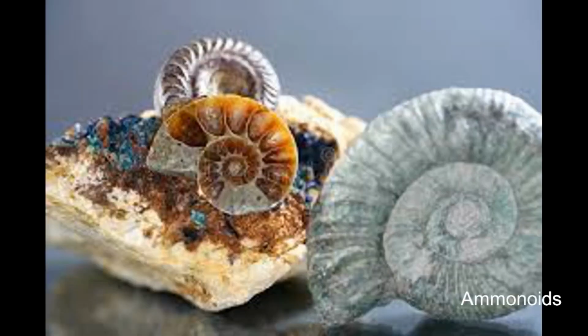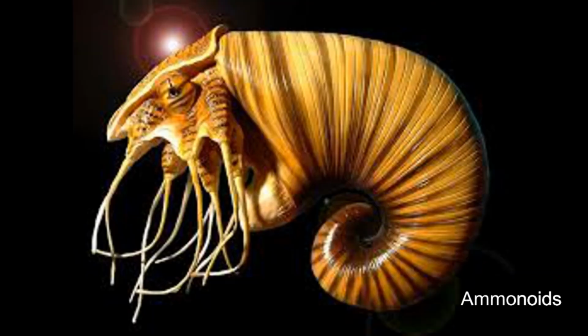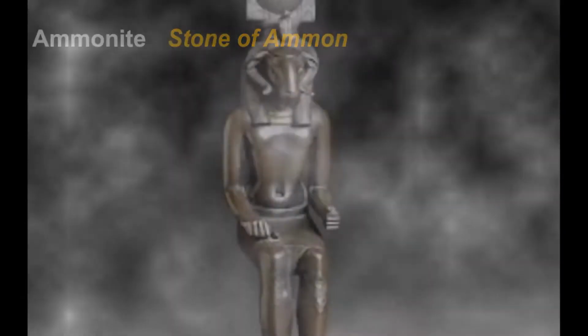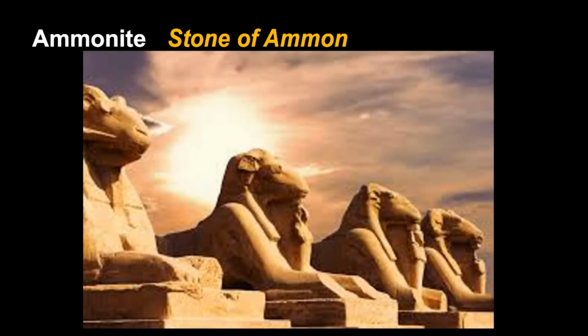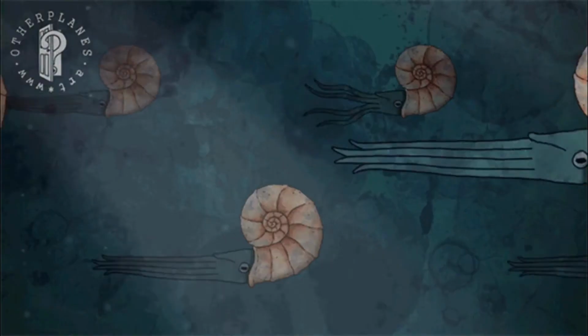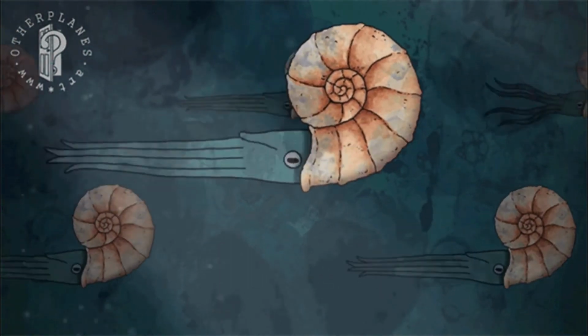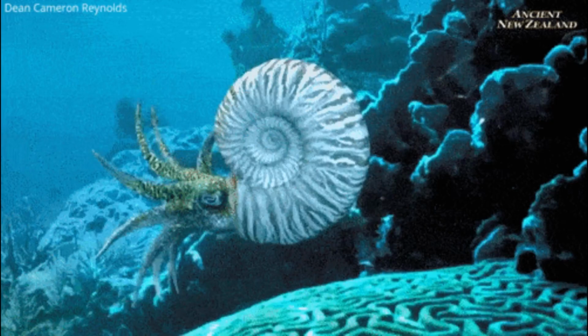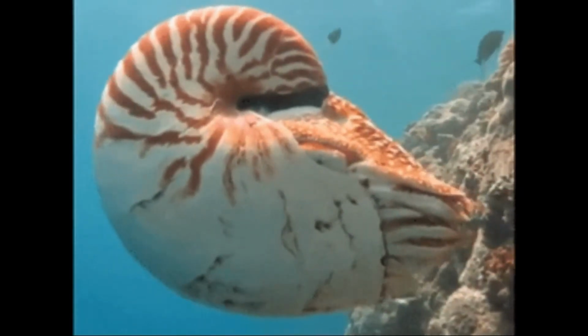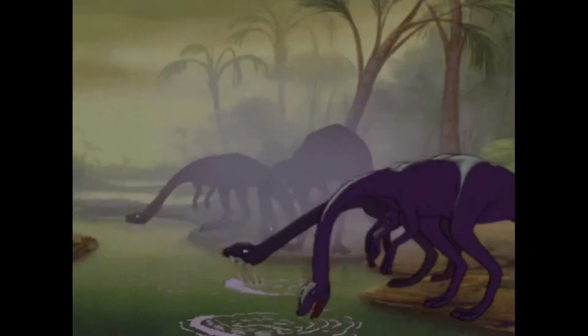Ammonites was the name given to a special group of these cephalopods whose fossil shells were curled like a ram's horns. Look at the shells, just like ram's horn, the Ammonites. The word Ammonites means stone of Ammon, referring to the Egyptian god Ammon, who was sometimes symbolized by the horns of a ram. The shells of these animals grew increasingly elaborate and varied. Most Ammonites could completely withdraw and close themselves inside their shells. Some were crawlers, others were swimmers. Ammonites lived in seas ranging from 30 to 120 feet in depth and avoided shallow waters where dinosaurs bathed.